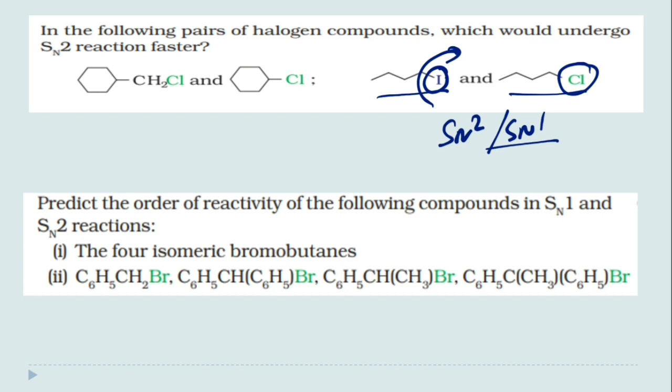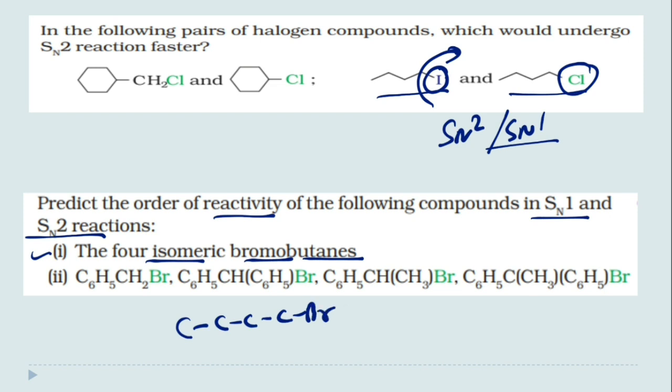because the carbon-iodine bond is weaker. Now see the second question: predict the order of reactivity of the following compounds in SN1 and SN2. So you have to tell which reaction is possible, whether SN1 or SN2. The first question is the 4 isomeric bromobutanes. Now what you will do, you will form the isomers of bromobutane.